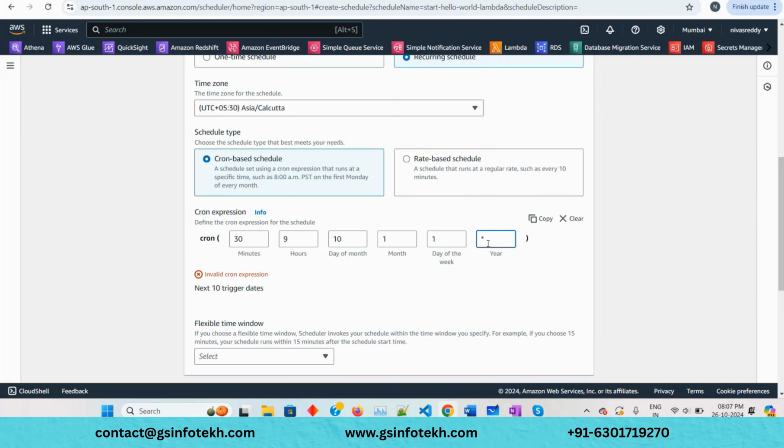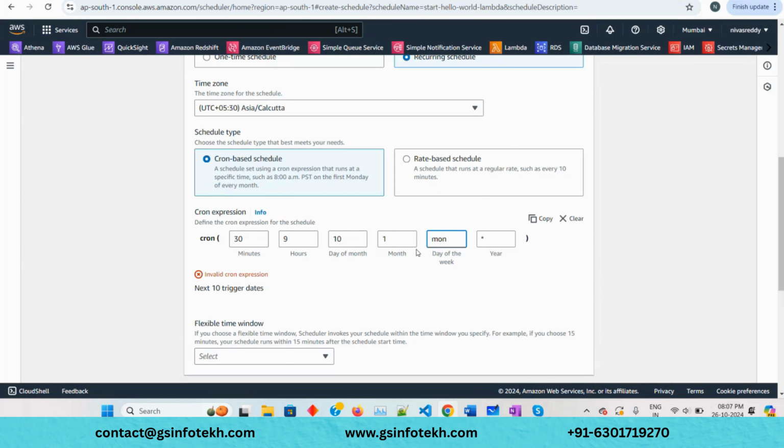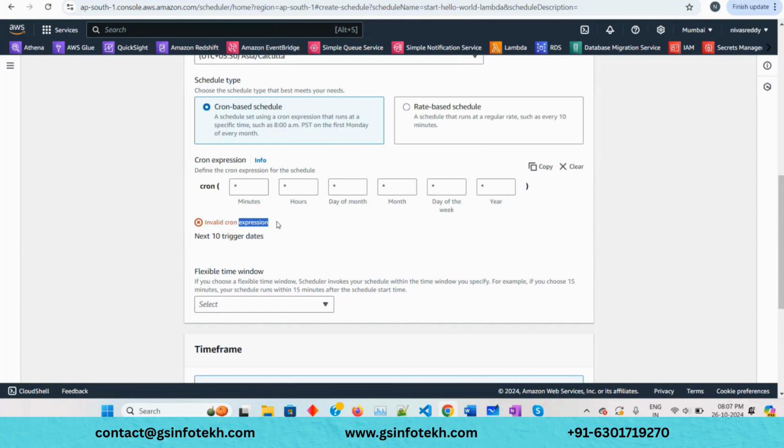Let's give star here. 9 hours, day of month. But still it says invalid cron.